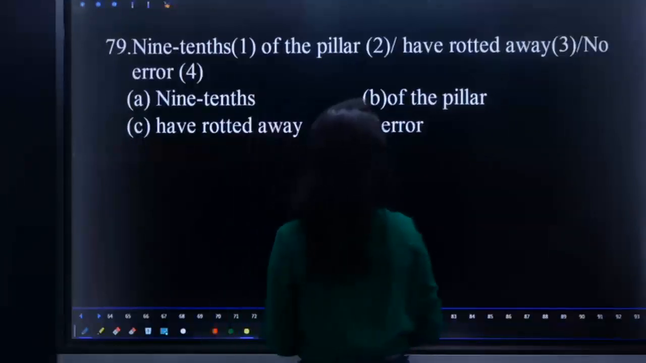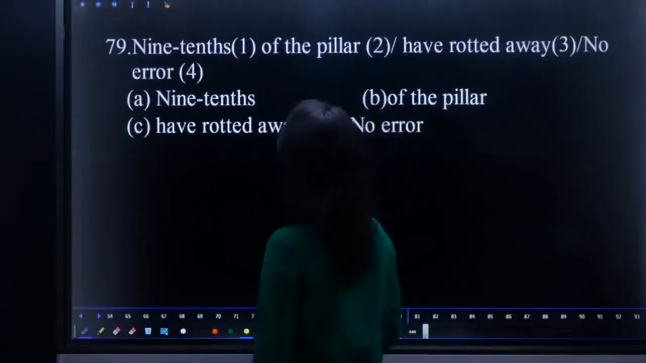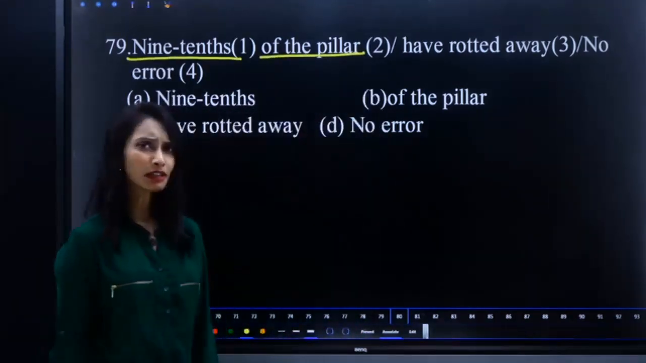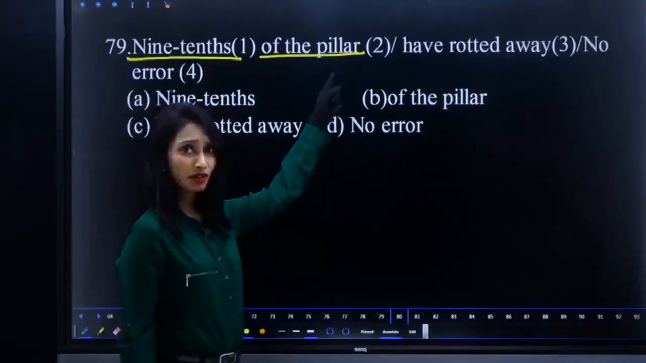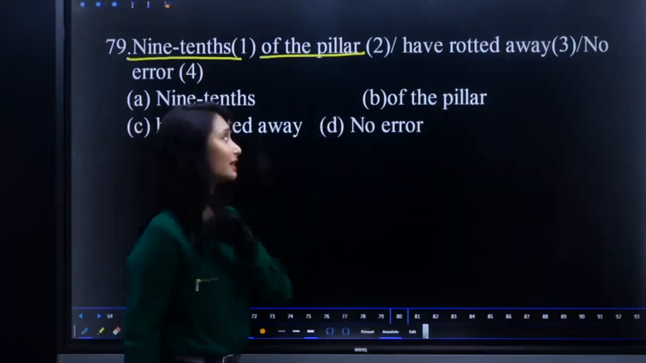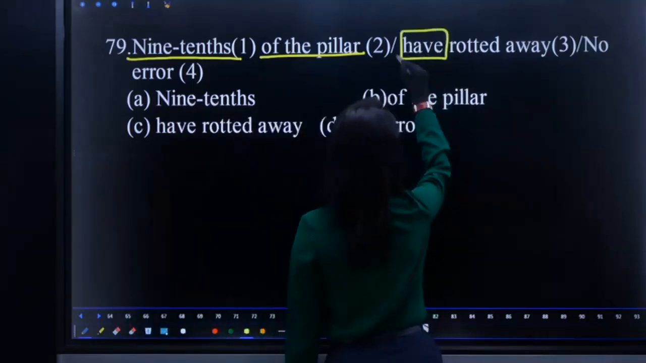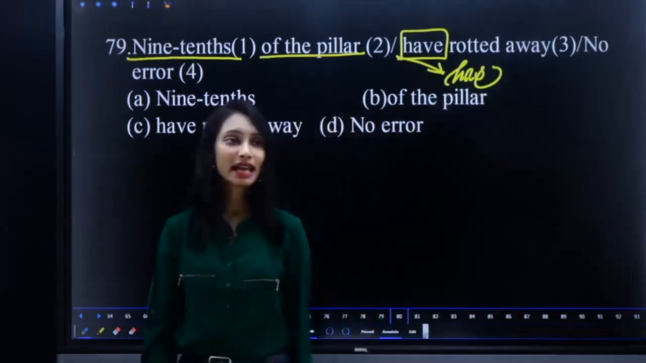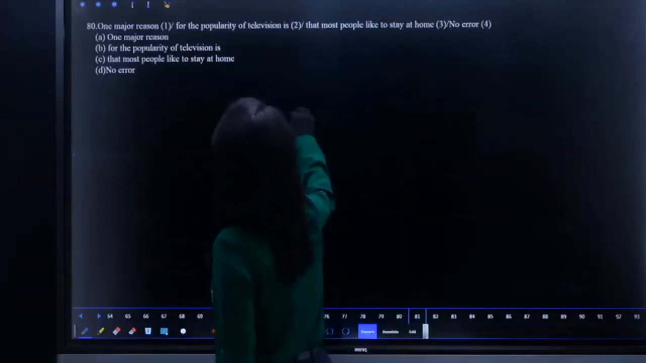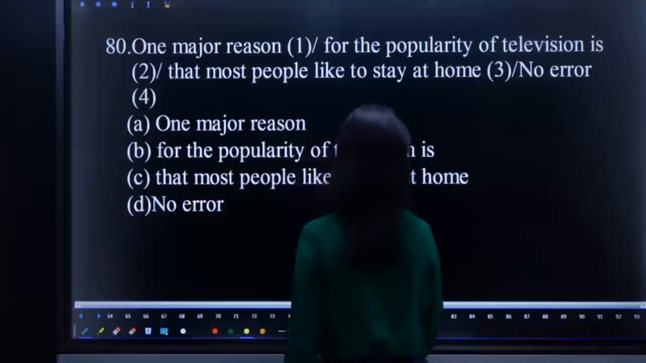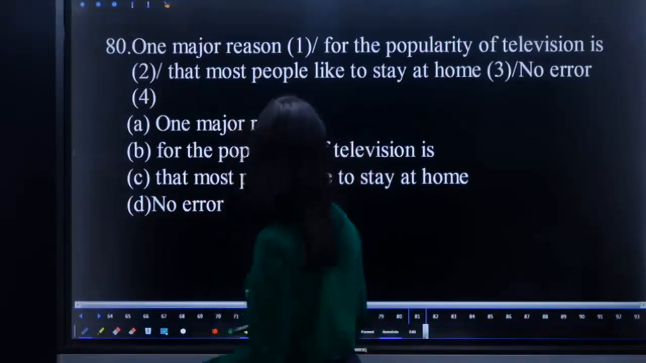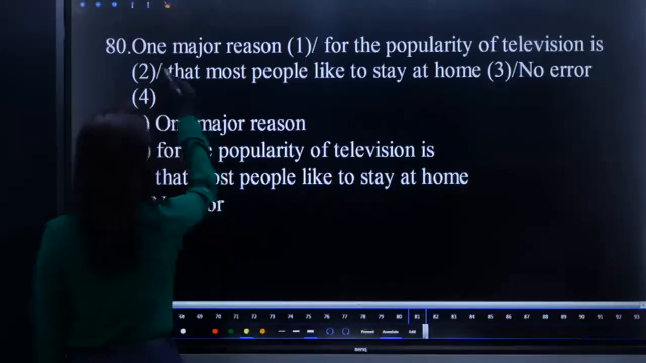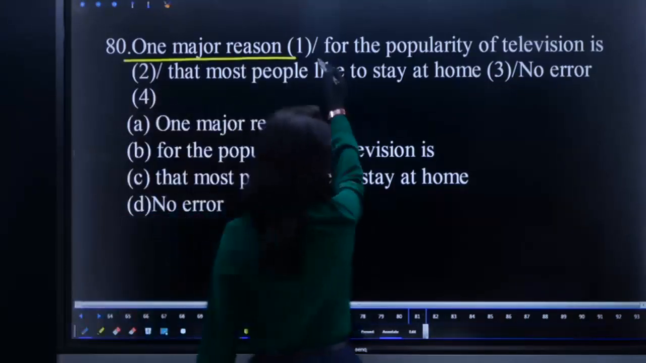9/10 of the pillar have rotten away. What is the error? 9/10 of the pillar. Is it singular or plural? Depends upon what is the noun here. One pillar only, no? So it is singular. So we require singular verb. So replace have with has. Has rotten away. Question 80. One major reason for the popularity of television is that most people like to stay at home. One major reason, singular, for the popularity of television.